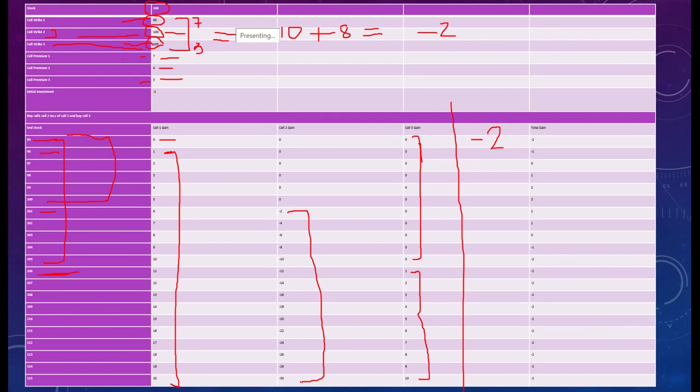Now we'll do the total. From here -2 is already gone. In the first row you can see 0, 0, 0, so this is -2. Then 1, 0, 0, this is -1, because 1 minus 2 is -1. Then from here it is 0. At this point he is at a profit. From where is he at a profit? I believe from 97 to 102, he is at a profit of 1 or 2 rupees, right?